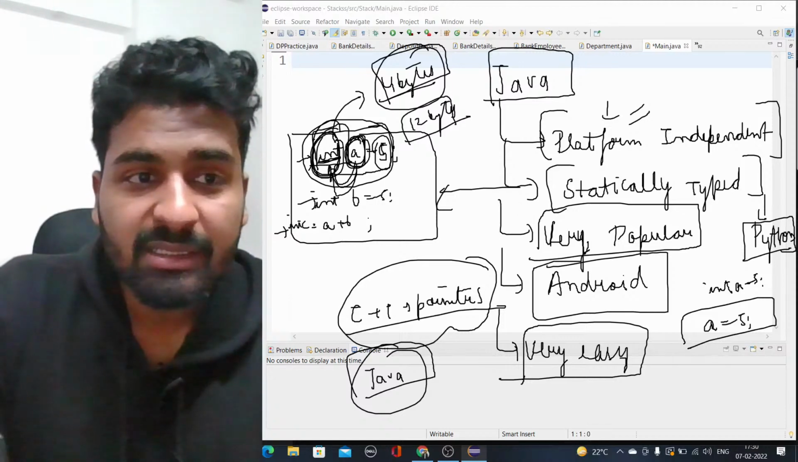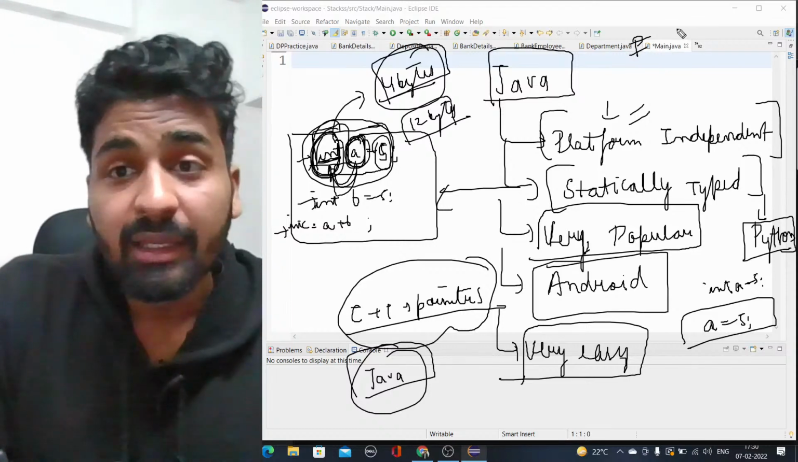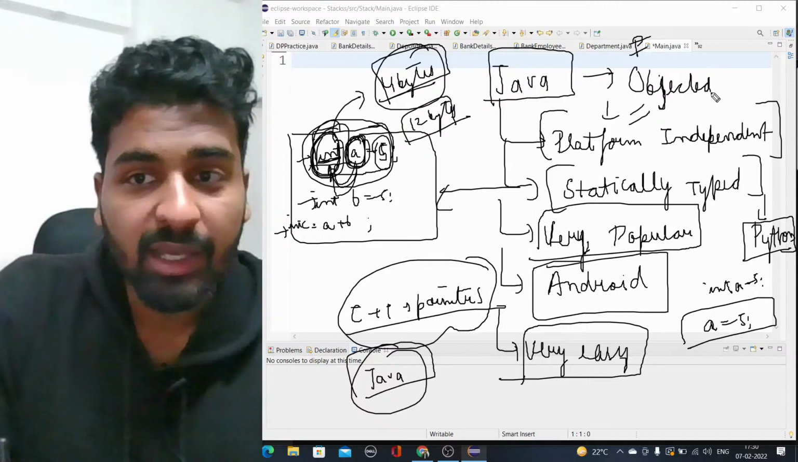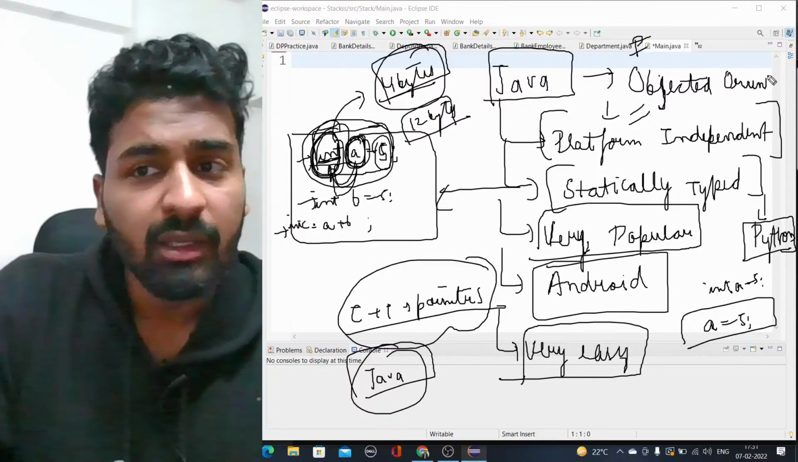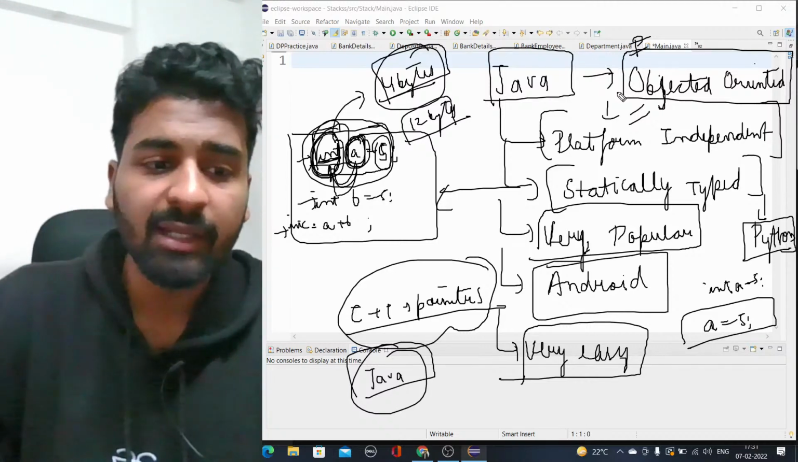No, it is not. See, this is the debate going on everywhere, whether Java is a pure object oriented language or not. One more thing, it is an object oriented language. This was one of the features that I have actually missed. Object oriented language, we will study in a different section for it.